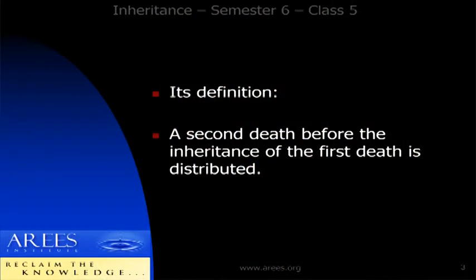What do we do with it? Now, we want to do the first case and we want to do the second case. So the second case changed the first case. So in simple terms, the definition of munasakhat is the death of a second person before the first case was divided or solved. That is munasakhat in simple terms.